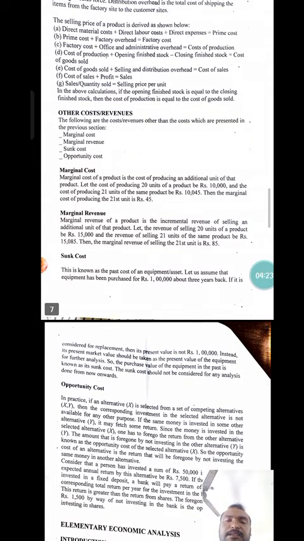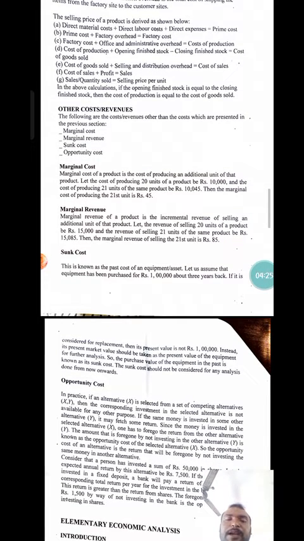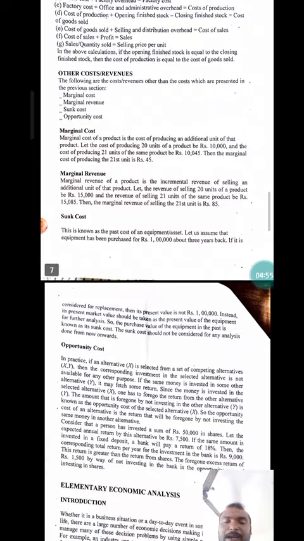And then this is sunk cost. This is known as the cost of an equipment asset. Let us assume that we purchased equipment for 1 lakh three years back. If it is considered as a replacement at the present 1 lakh, instead of the present market value, it can be treated as the present value of this equipment for other analysis. So the purchase value of the equipment in the past is known as sunk cost. The sunk cost should not be considered for any analysis. Next, opportunity cost.